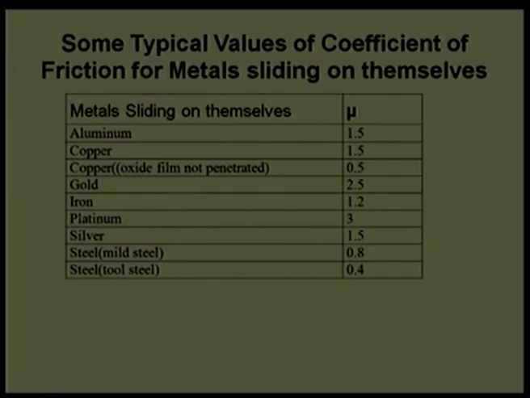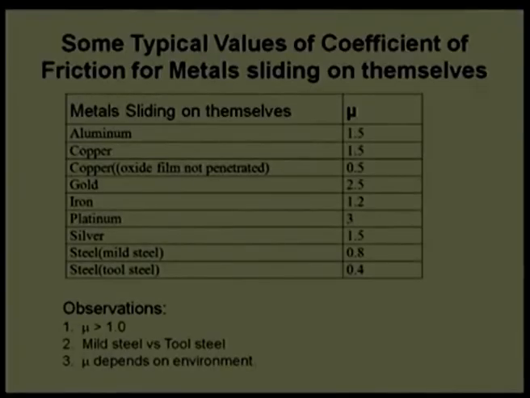So, it is not only a material property, it is a property of a system. The coefficient of friction will vary if you change any one parameter of the system. You change temperature, the coefficient of friction will vary. You change material composition, it varies. If you change the surface roughness, it will vary. If you change hardness, it will vary.